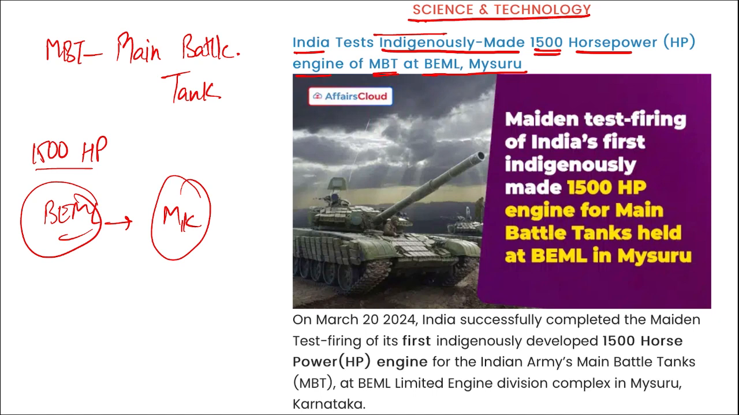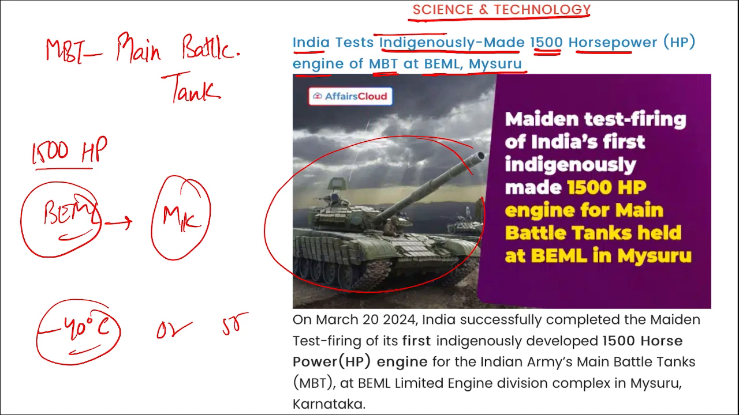Where is Mysore? Karnataka. Then this 1500 horsepower engine is a symbol of revolution in military's propulsion technology, right? And apart from this, remember, the engine will also enhance the power of Arjun Mark 1A tanks. Then this engine of this main battle tank is a cutting edge technology that can even operate in extreme weather such as at minus 40 degrees Celsius or at 55 degrees Celsius in deserts.